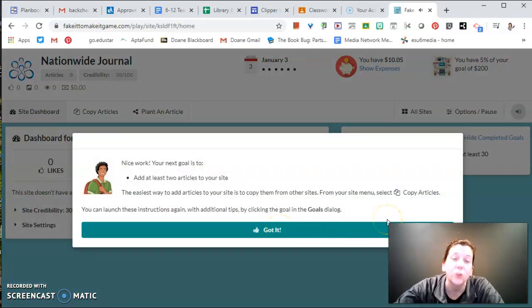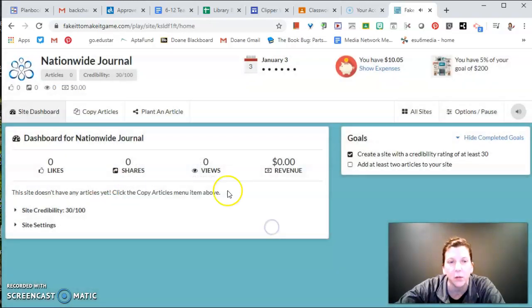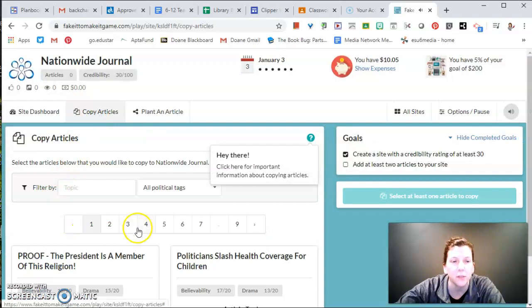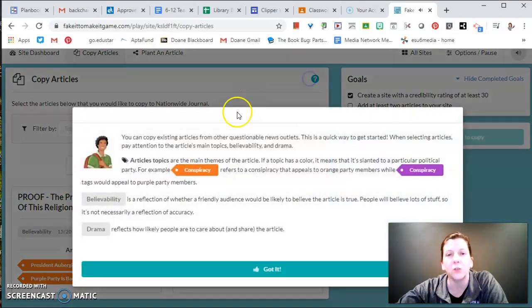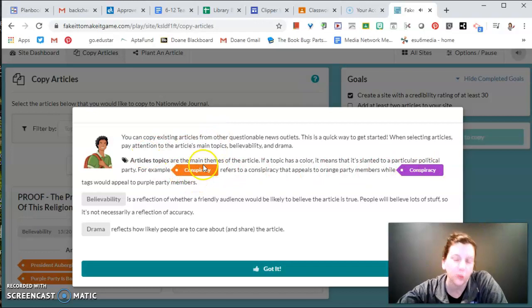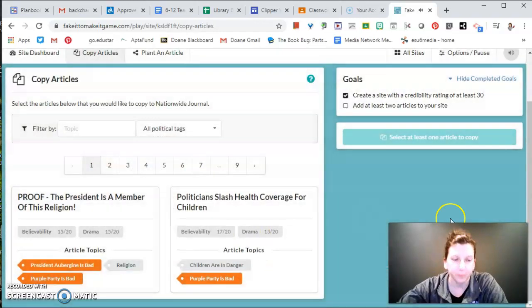Now I need to add 2 articles to my site. And it says the easiest way to do this is to copy them from other sites. So we're going to select copy articles. Here we go. So copying articles. You can pick anything you want. Basically you need to click around and learn about who your articles are for. Are they for the orange party or the purple party? And you can pick what you want.